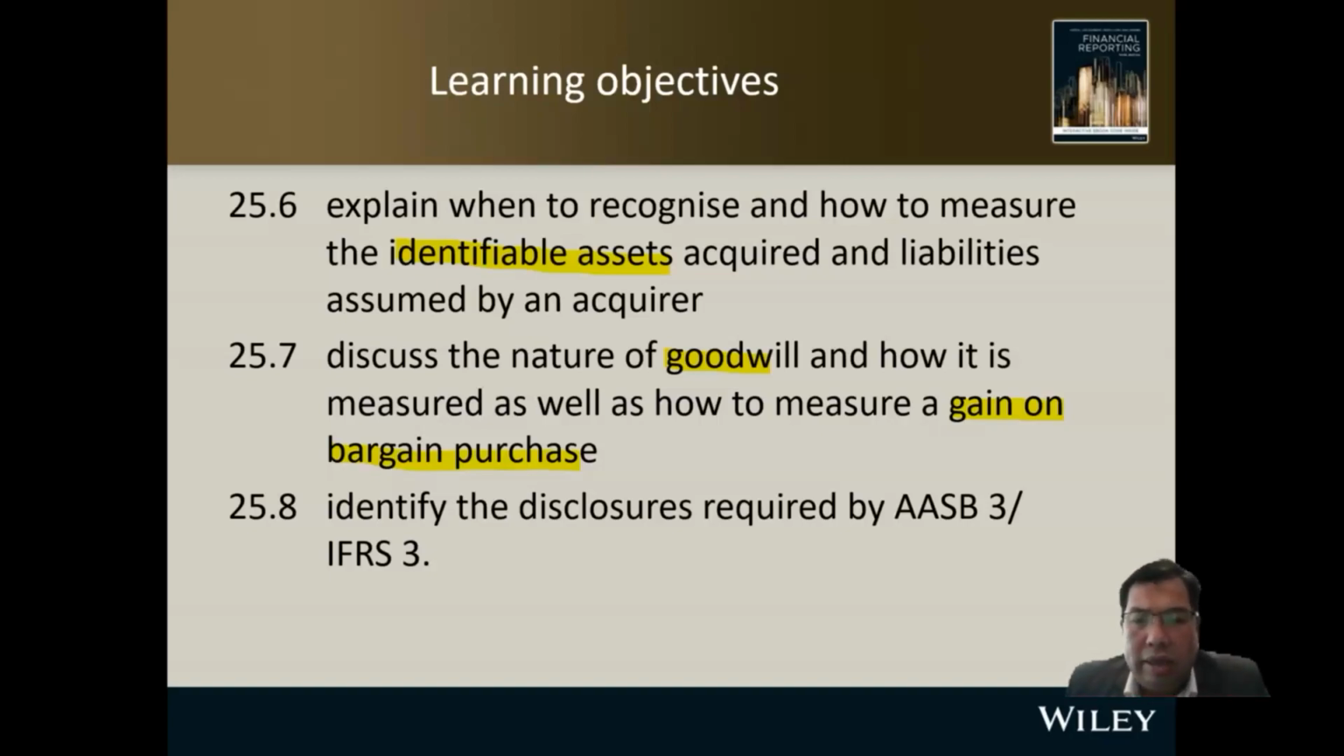And finally, it is about disclosure. Are we going to disclose business combinations as required by AASB 3 or IFRS 3?